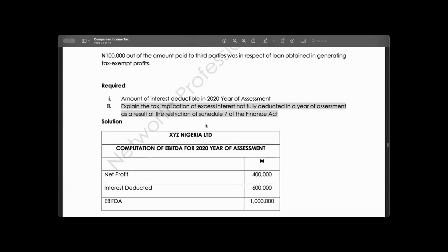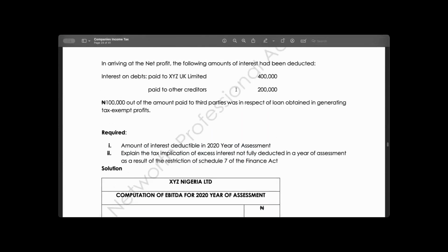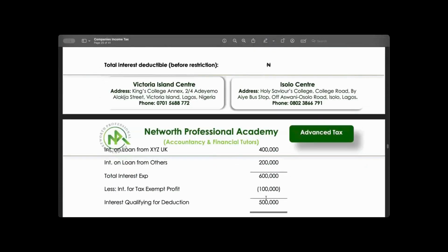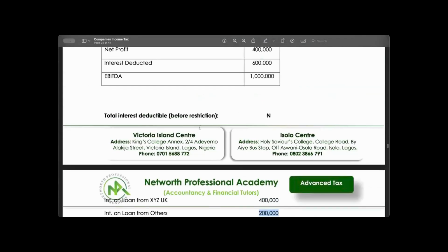Let's continue. So, the examiner said we should calculate the amount of interest deductible for 2020. Now, you remember, I said net profits, Abi, is 400K. The total interest that we have is 600. Earnings before interest, tax, depreciation, and amortization is what? 1 million, Abi. So we calculate 30% of that. What is 30% of that? It is 300,000.